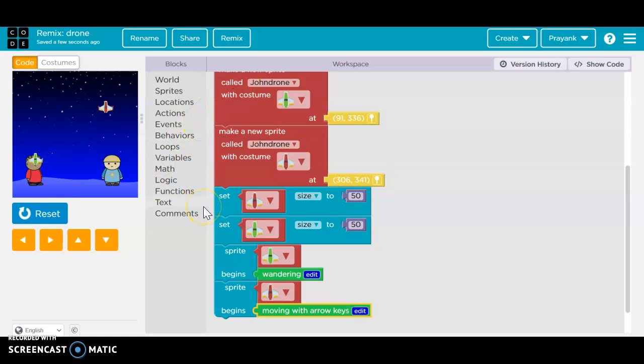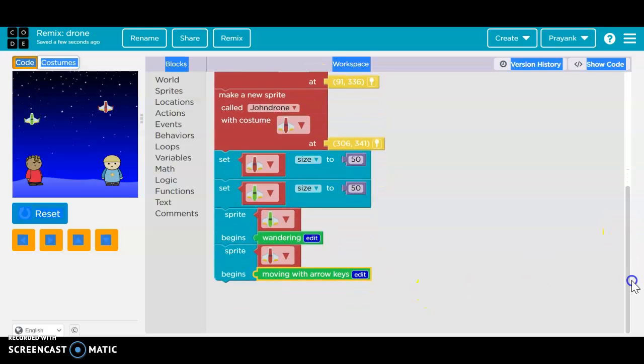So now what do we need to do? We need to make this and this join together. But if they join together, it will show, oops, you lost. So for that, I have done half of the coding right here and the half was done already.